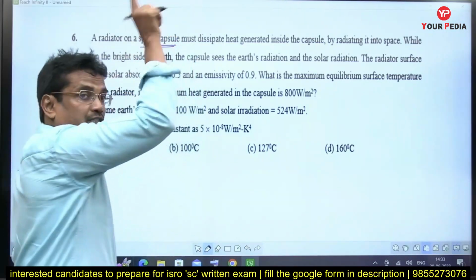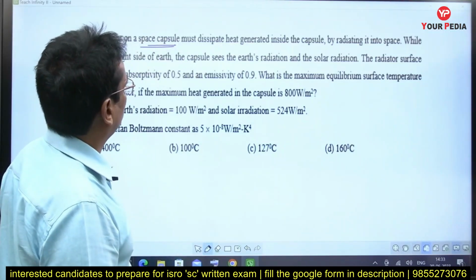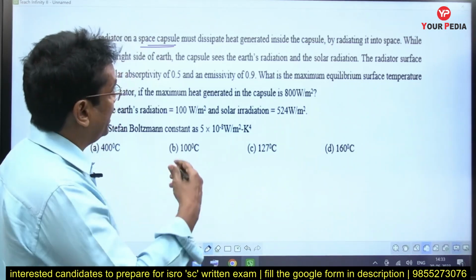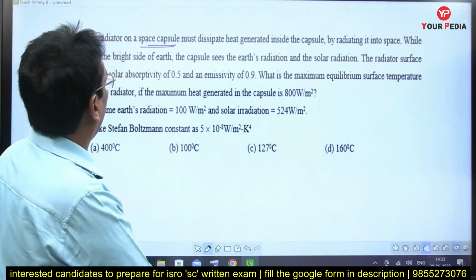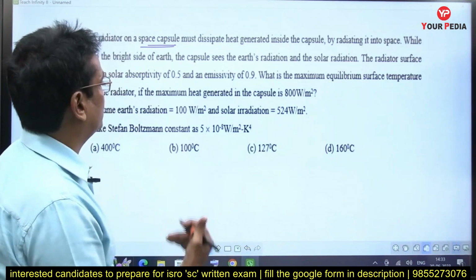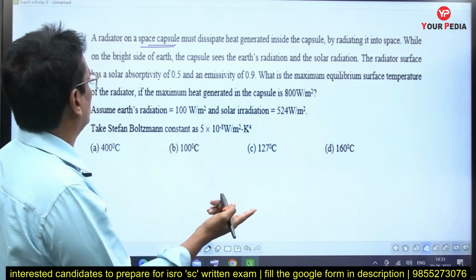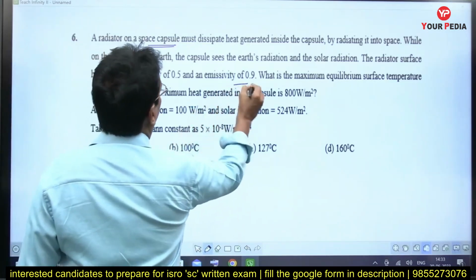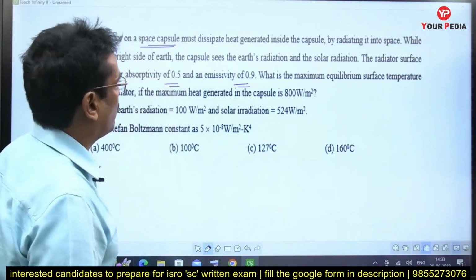A capsule is operating inside space. A radiator on a space capsule must dissipate heat generated inside the capsule by radiating it into space, while on the bright side of the earth, the capsule sees the earth's radiation and solar radiation. The radiator surface has a solar absorptivity of 0.5 and emissivity of 0.9.